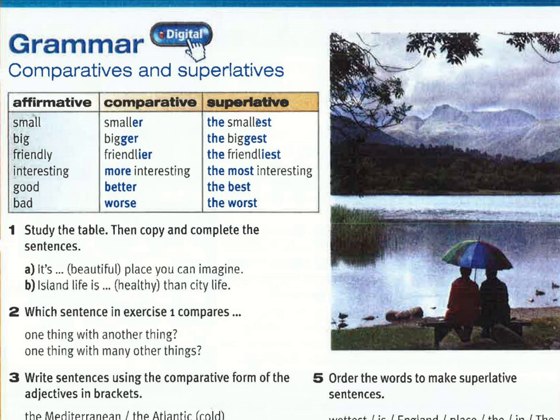For superlative also, the most common one is we add -est at the end of the adjective, and then we add "the most" in front of the adjective. And we call it irregular adjective when the word is changing. Good becomes best and bad becomes worst. I hope you understand what is comparative and what is superlative.